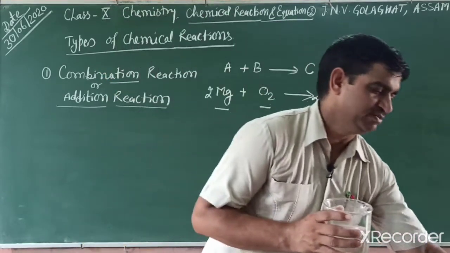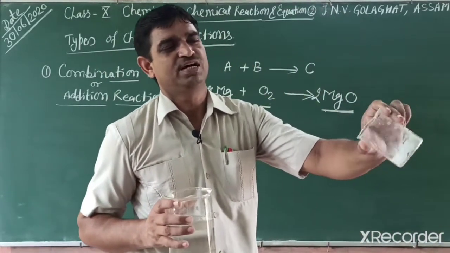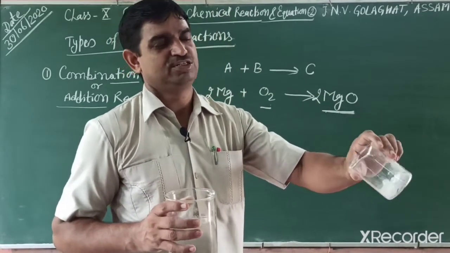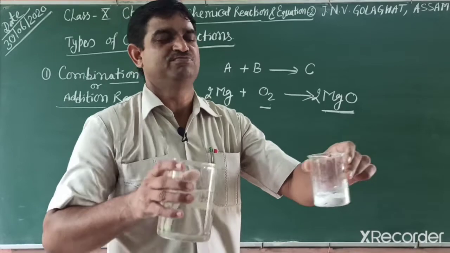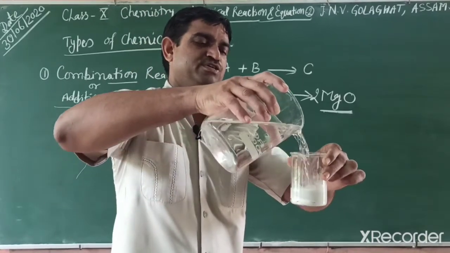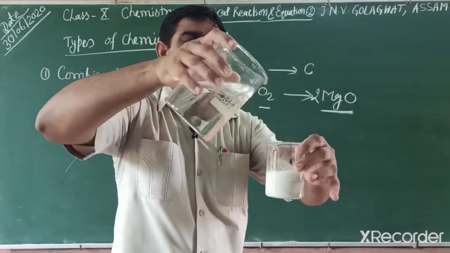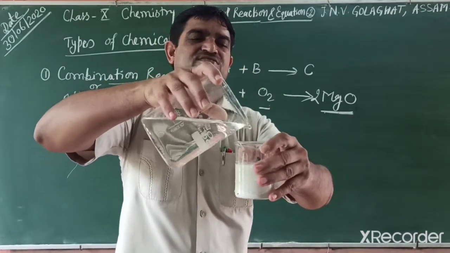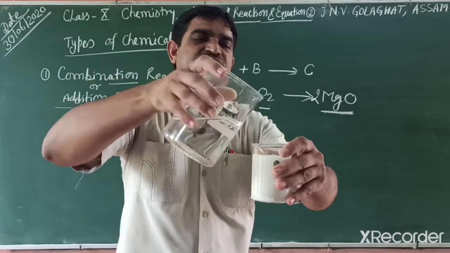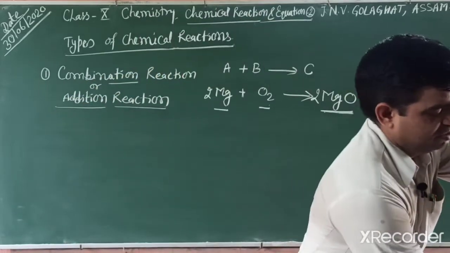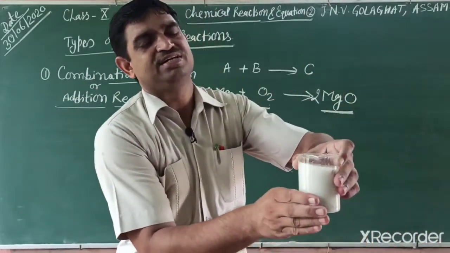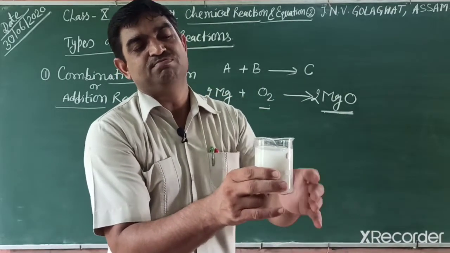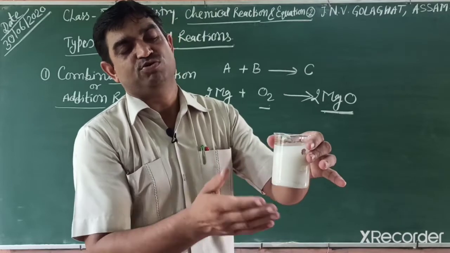We can show the activity, but here this lime is not quick lime. This is old and in powdered form. So when I put water in this, slightly less heat is released. This is lime but with slight heat. What is the reason? Because this lime was prepared a long time ago, so it does not have much heat.